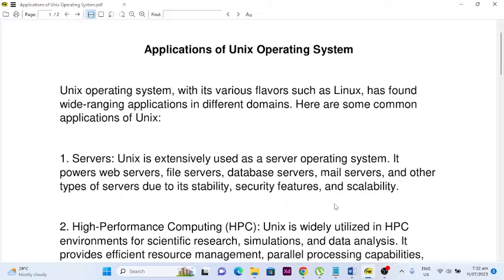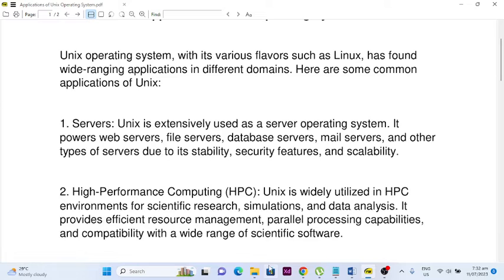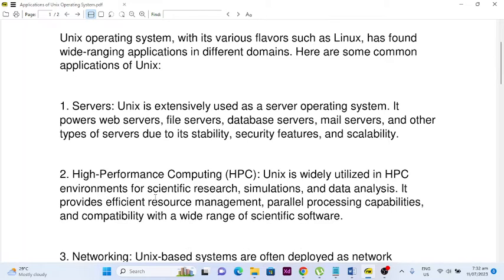So let's begin. Applications of Unix operating system. Unix operating system with its various flavors such as Linux has found wide-ranging applications in different domains. Here are some common applications of Unix. Number 1, servers. Unix is extensively used as a server operating system. It powers web servers, file servers, database servers, mail servers, and other types of servers due to its stability, security features, and scalability.